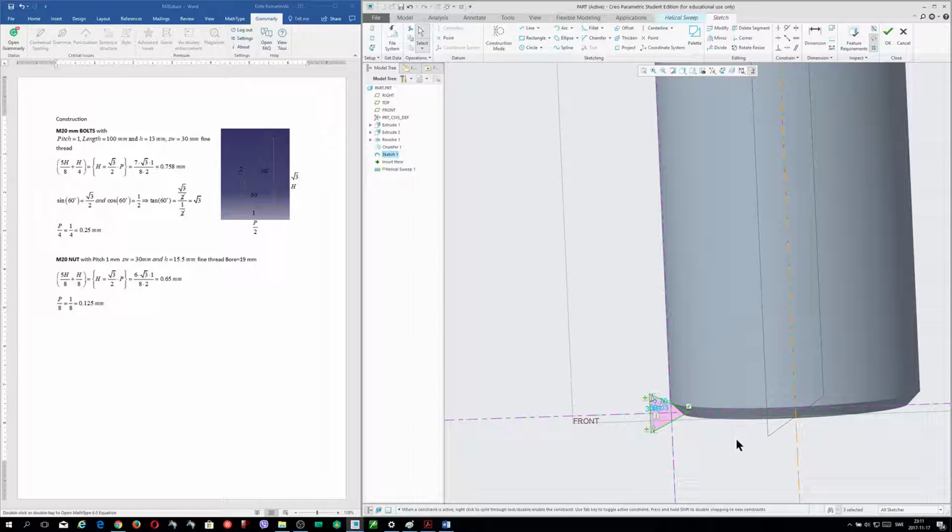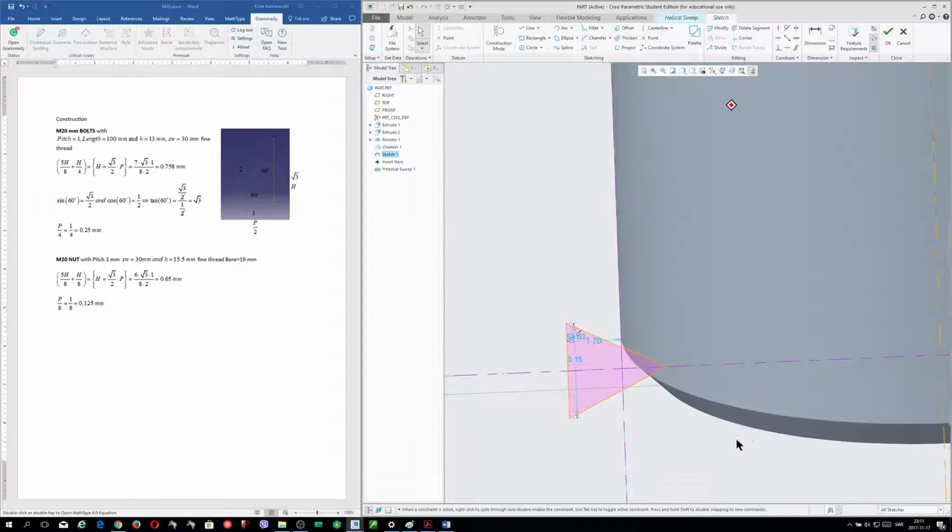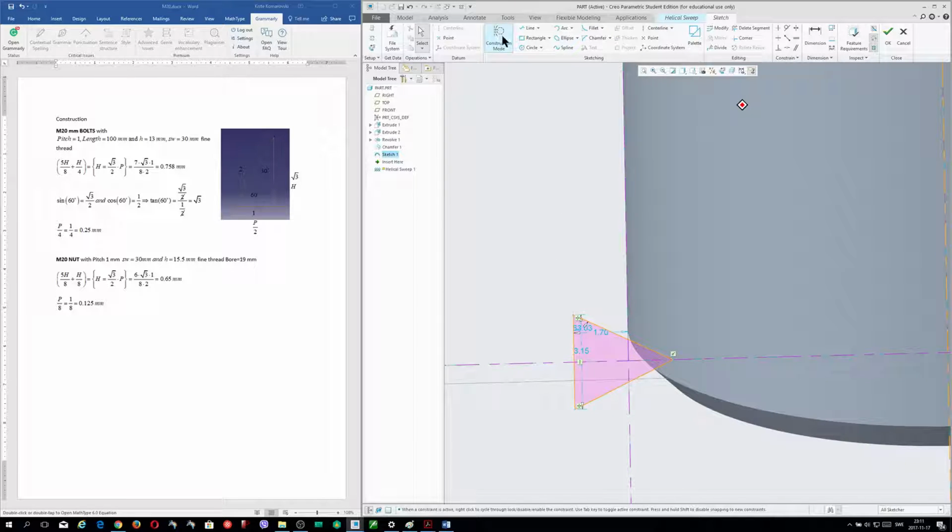So now I will take a construction model, and I will take a 3-tangent circle. I will take this one, and this one. Okay, so now we'll do coincidence with this and this.